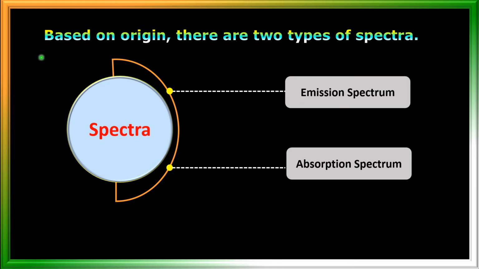I already told you based on origin there are two types of spectra, that is emission spectrum and absorption spectrum. And so far we have learned what is emission spectrum. Now we are going to learn what is absorption spectrum.